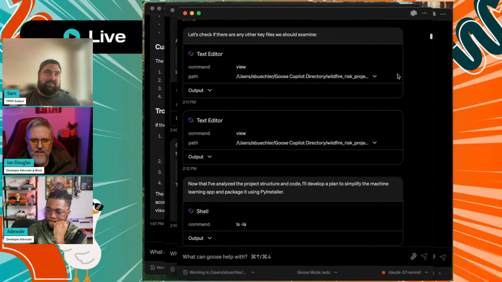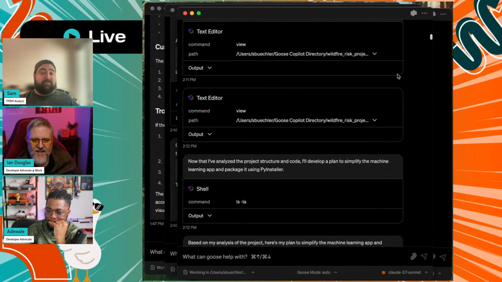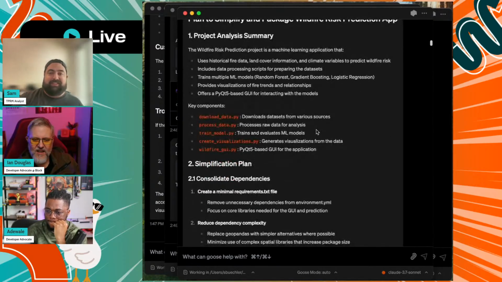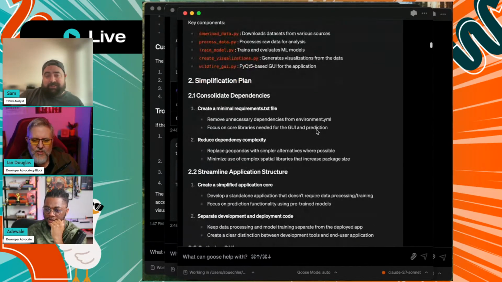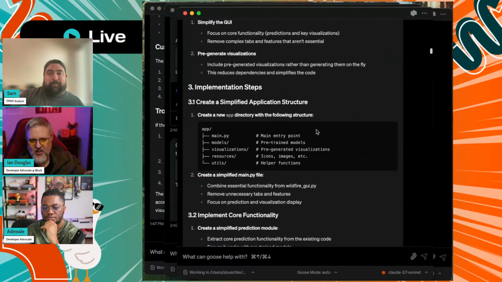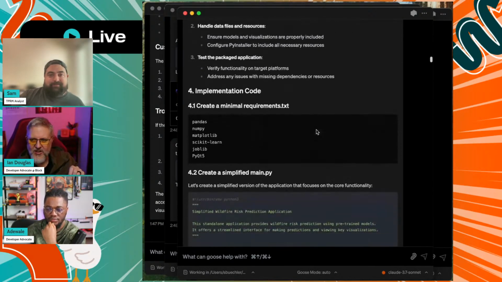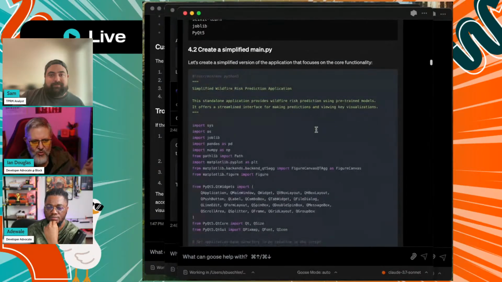And again, it's kind of the game of not giving it too much information, because then it runs out of context, but giving it enough information that it knows where to go. Right. Especially when you have to start a new session, because when you start a new session, there is a plugin in Goose that can help it remember from one thing to another.